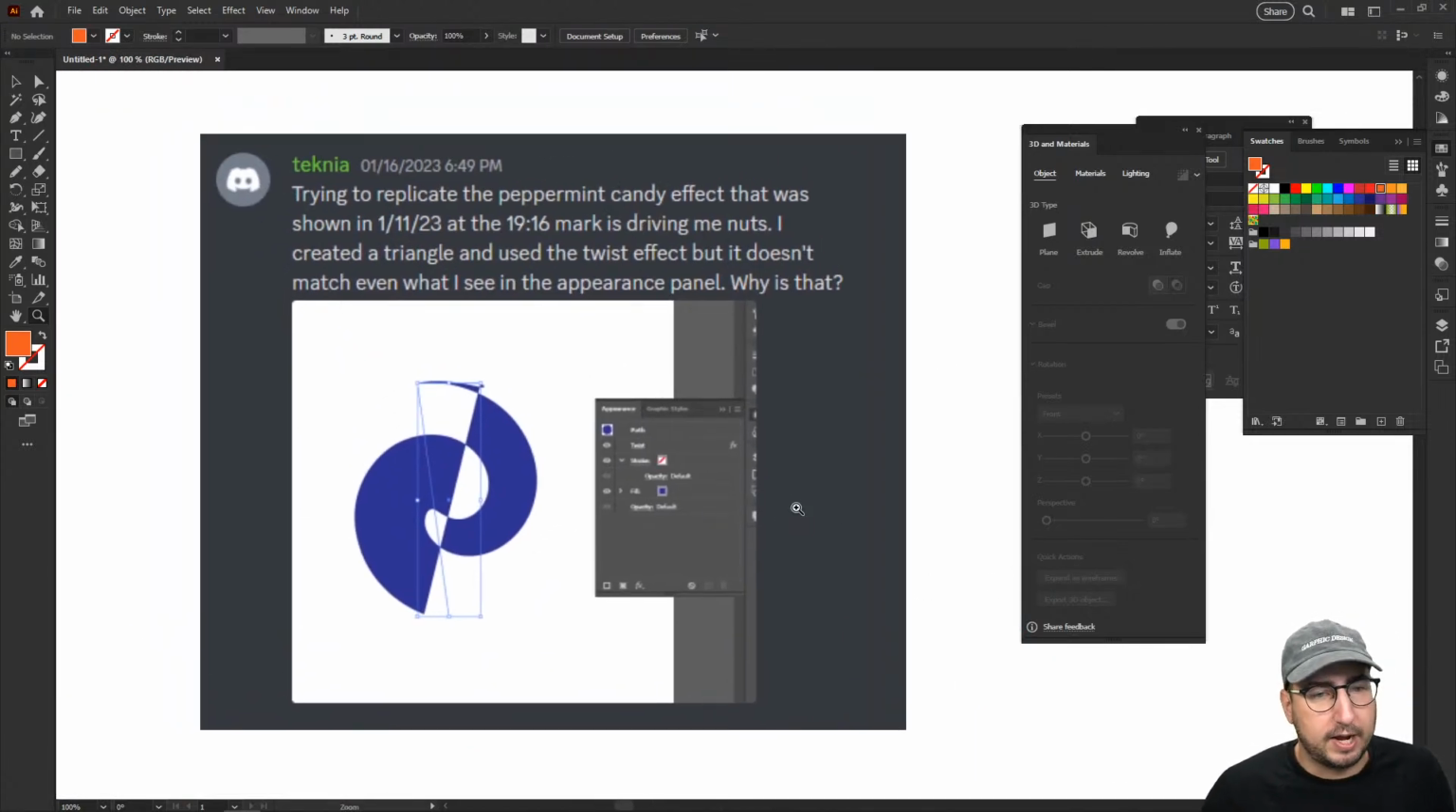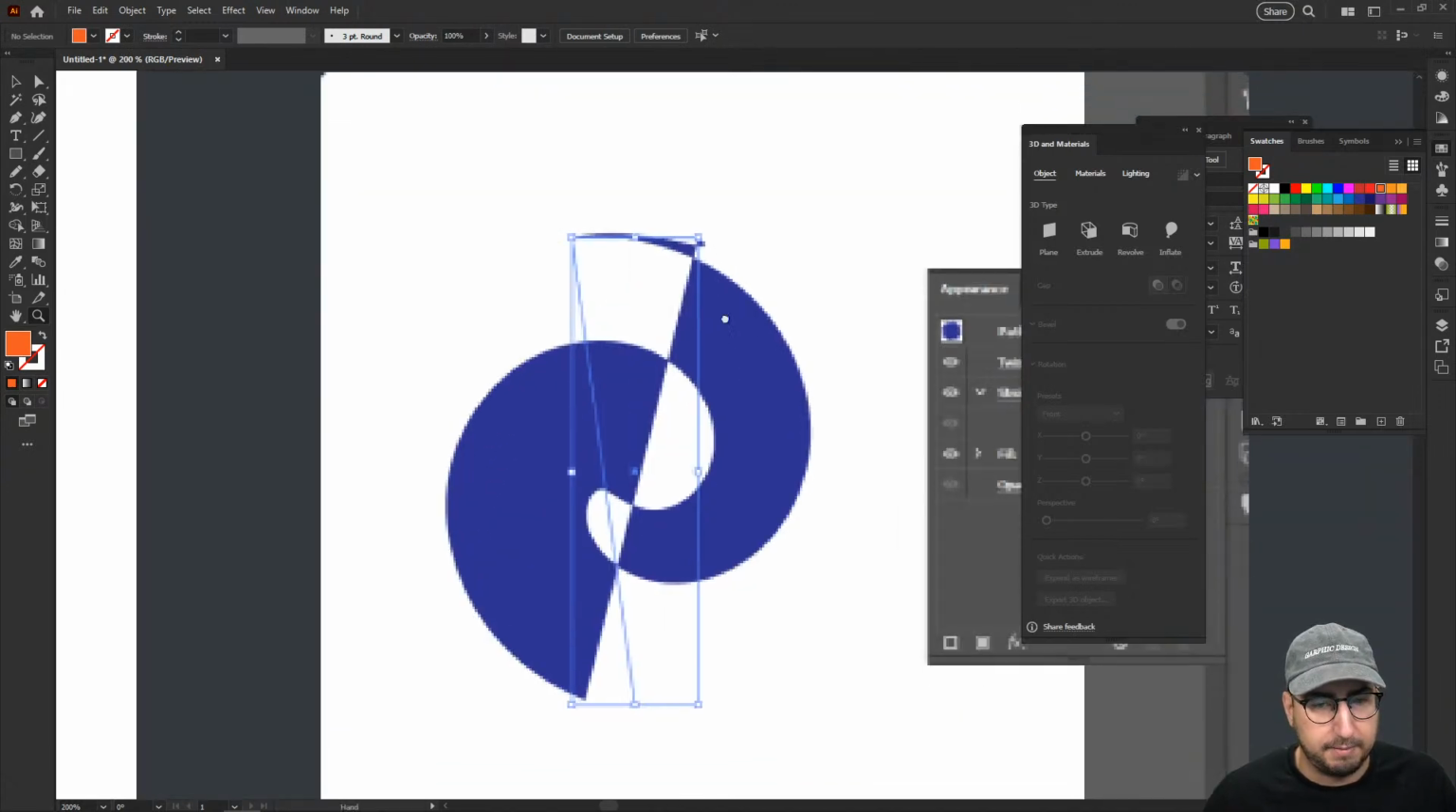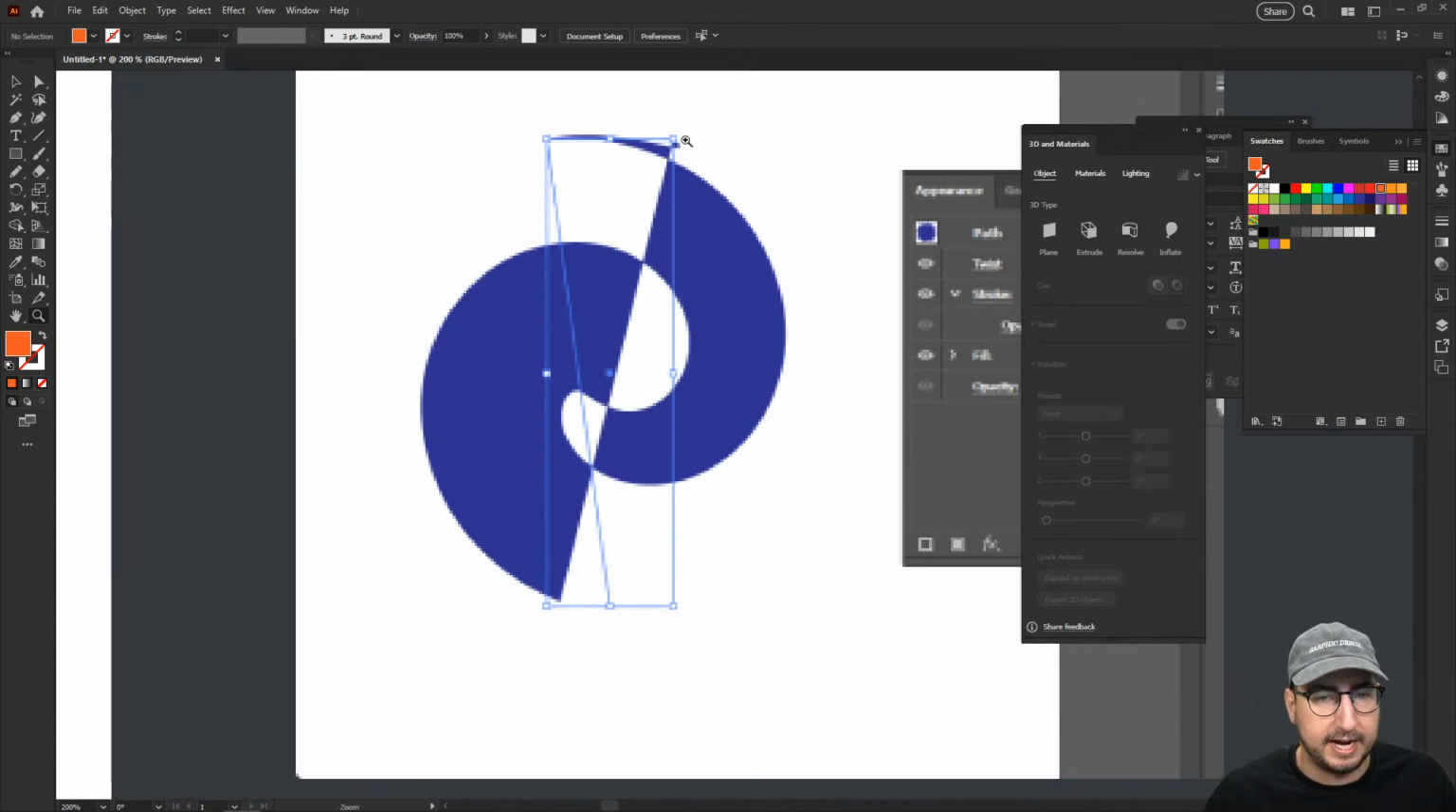Technia said, trying to replicate the peppermint candy effect that was shown in one on the day. It's driving me nuts. I created a triangle and then used the twist effect, but it doesn't match even what I saw happening in the appearance panel. Okay, cool. So what's happening right now is it looks like you are twisting the triangle, but it's not a complete shape. So there should be a line here that is connecting that piece right there.